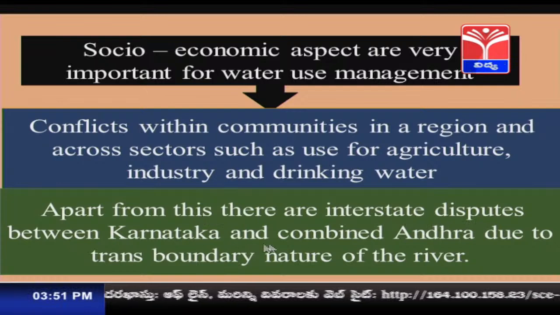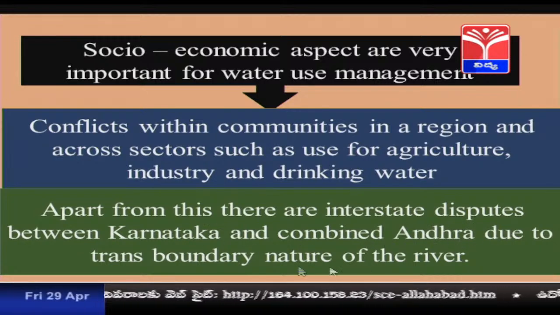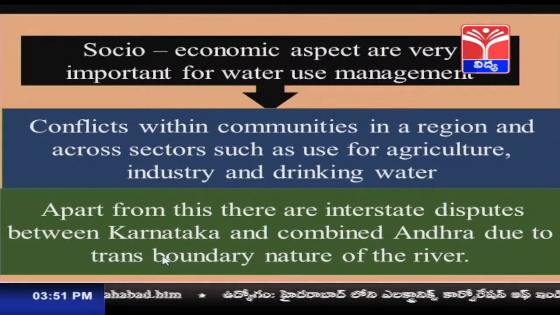between Karnataka and combined Andhra due to the transboundary nature of rivers. What is the transboundary nature of a river? That is when water flows in different states; the Tungabhadra river flows in 3 different states. So, because of this there are conflicts between Karnataka, combined Andhra, or Andhra and Telangana states. So, these are all the various things to be sorted out.